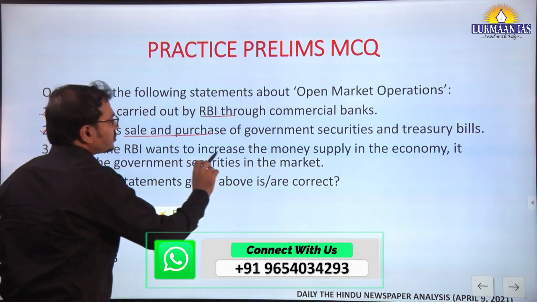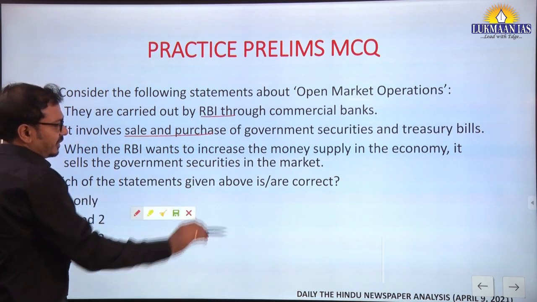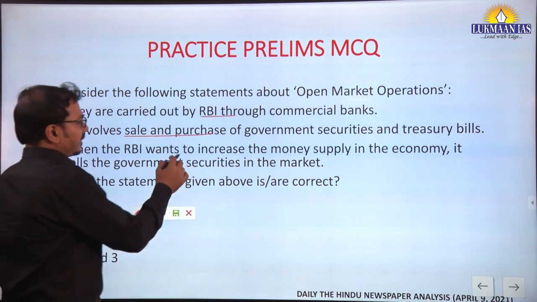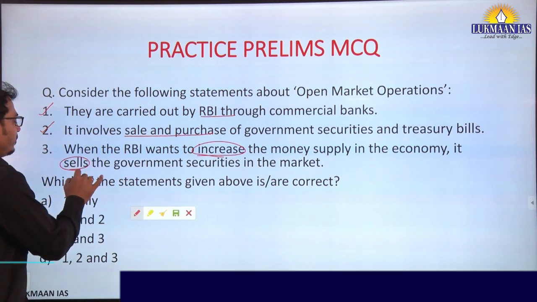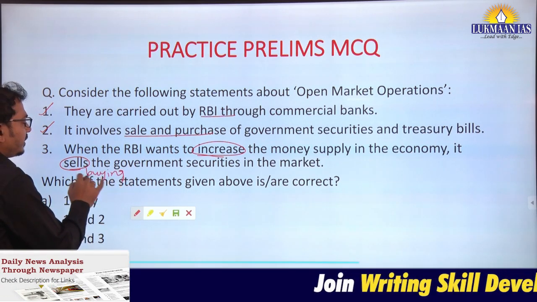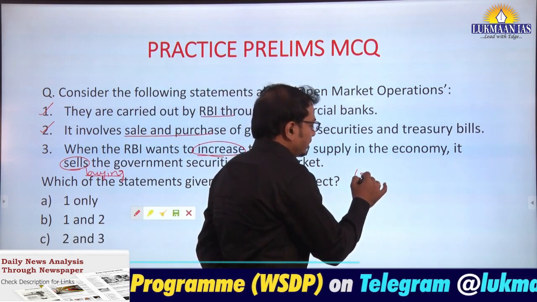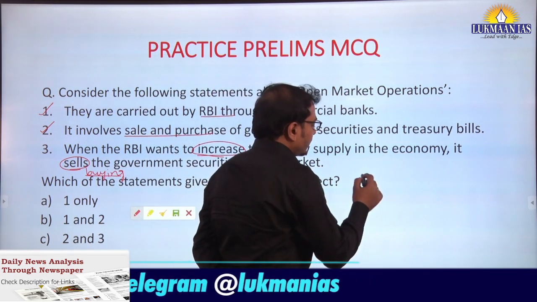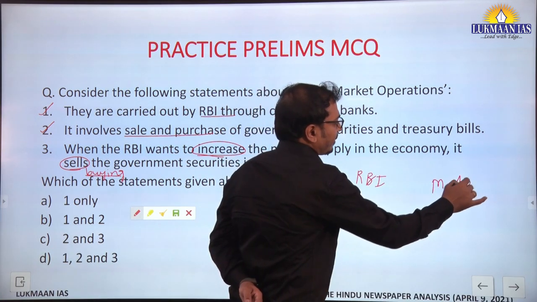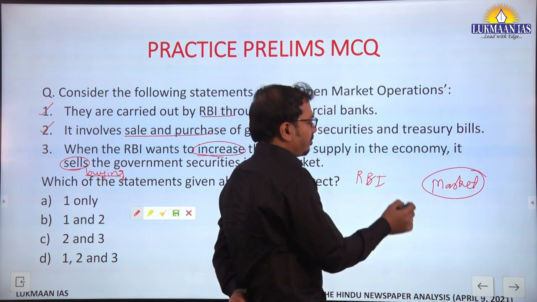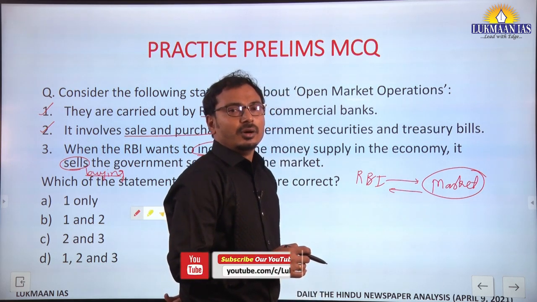When RBI wants to increase the money supply in the economy, it sells the government securities. So when the RBI wants to increase the money supply, there should be buying of government securities and not selling. Why? Suppose this is RBI, this is the market.